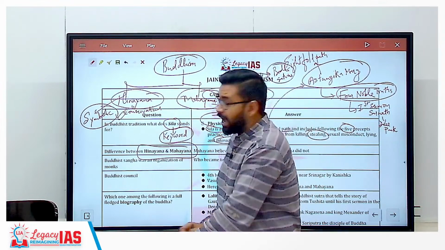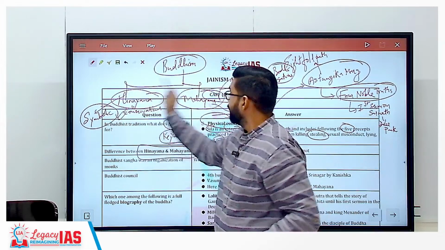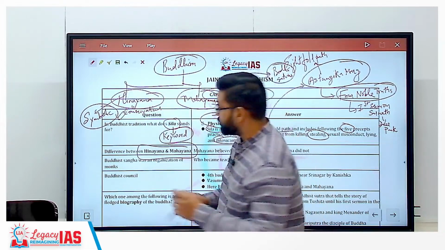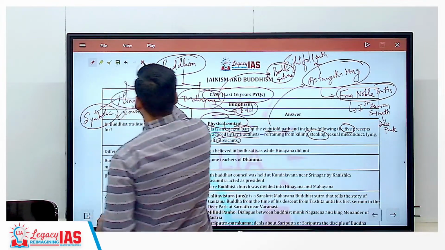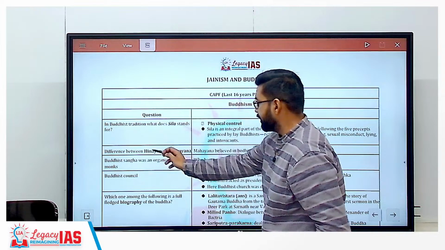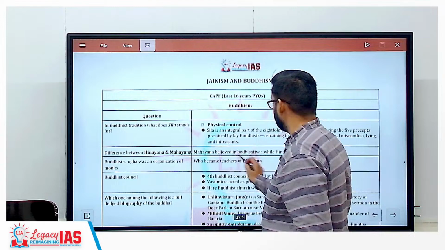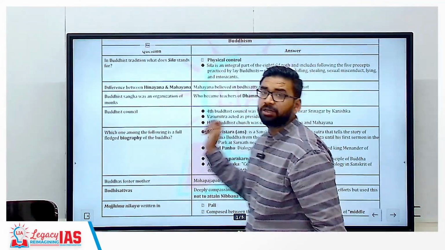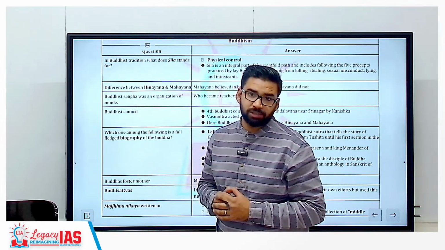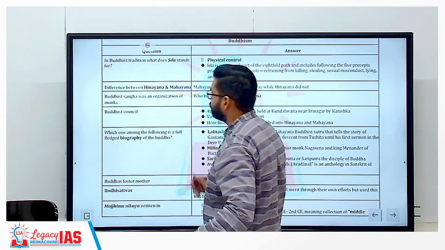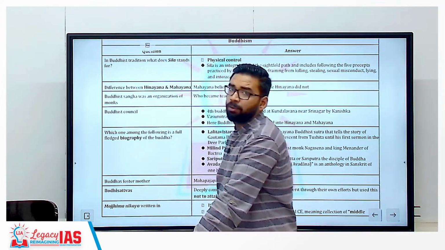Bodhisattvas. And here art is in narrative form. Here symbolic form, here narrative form. This is the relevance of Buddhism. So the question was asked from this topic also, difference between Heenyan and Mahayana. So Mahayana believed in bodhisattvas, Heenyan did not, because bodhisattvas are minor gods in Buddhism. Clear? Another question was from Buddhist Sangh was an organization of monks.